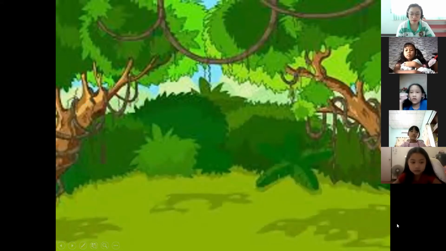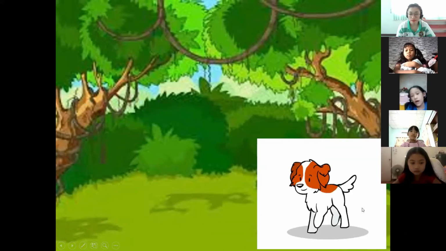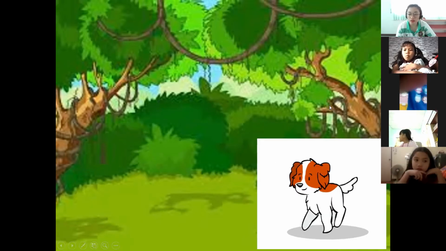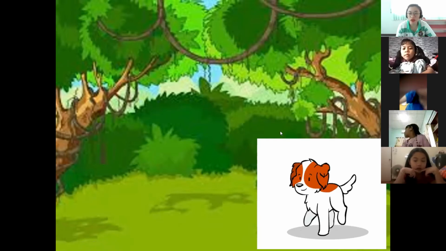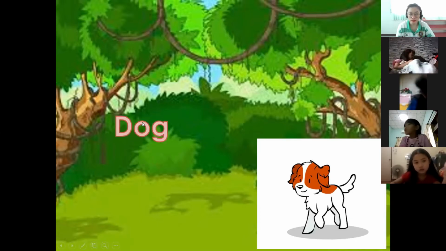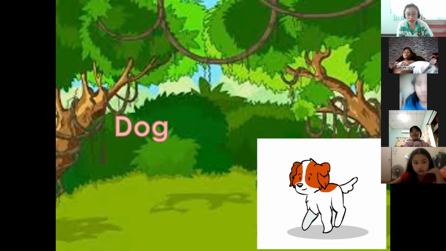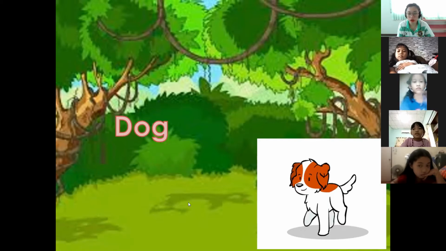What animal is this? Dog. Very good, it's a dog. How do you spell dog? D-O-G. Very good. Let's make a sentence using the word dog.